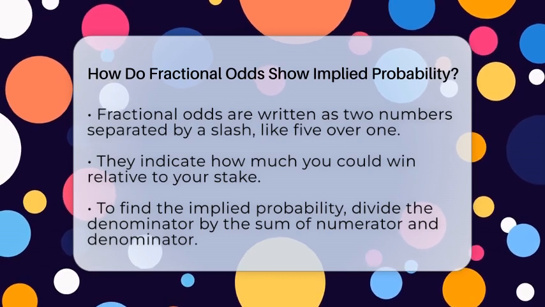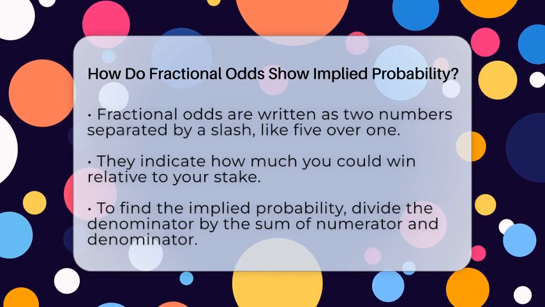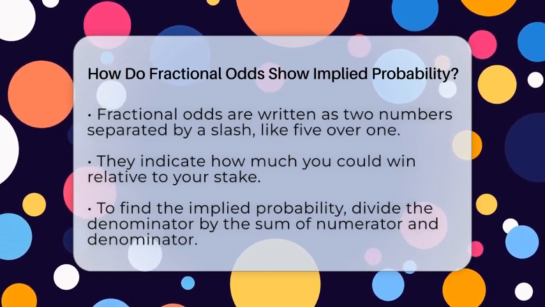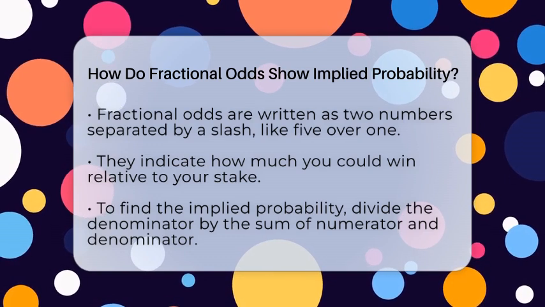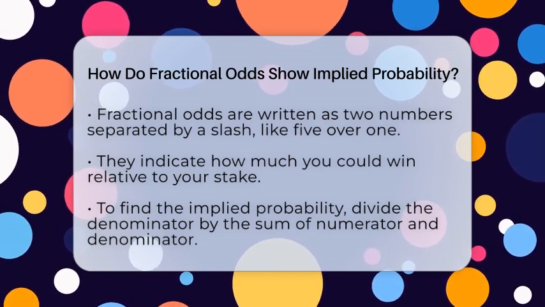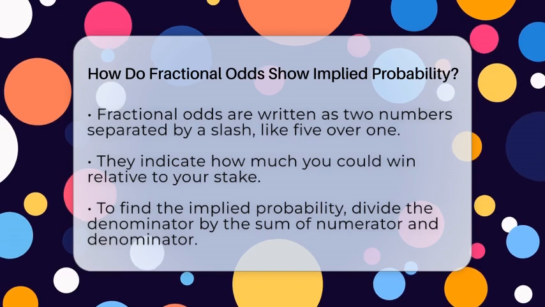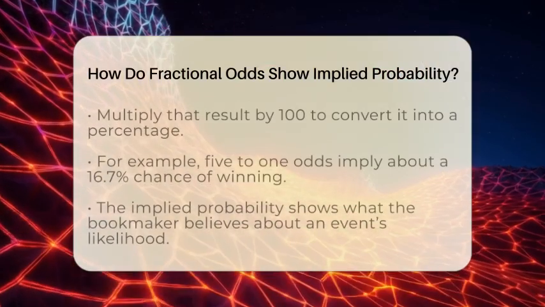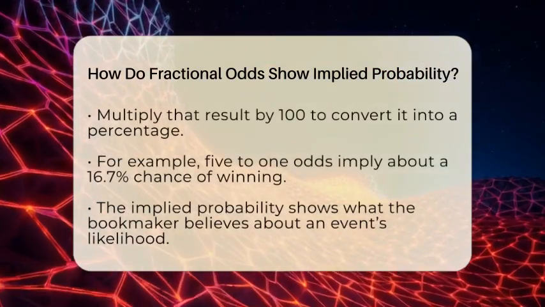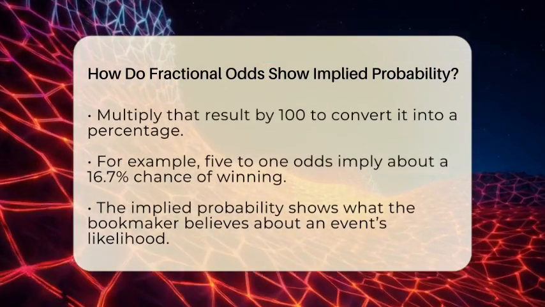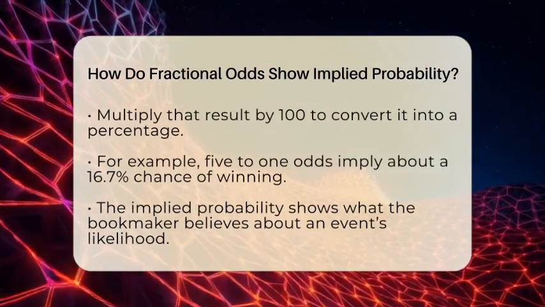Fractional odds are a way to show how much you could win compared to your stake. They are written as two numbers separated by a slash, like 5/1. To understand what that means in terms of probability, you need to do a simple calculation. The formula is, take the second number, called the denominator, and divide it by the sum of both numbers, which are called the numerator and denominator. Then, multiply that result by 100 to get a percentage.